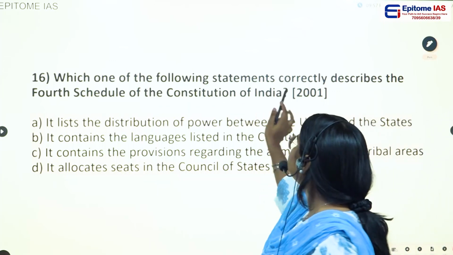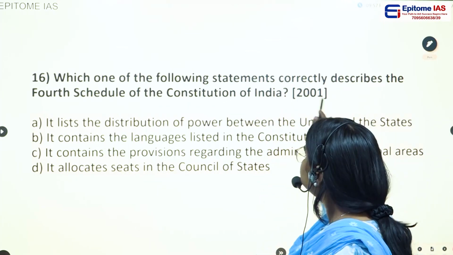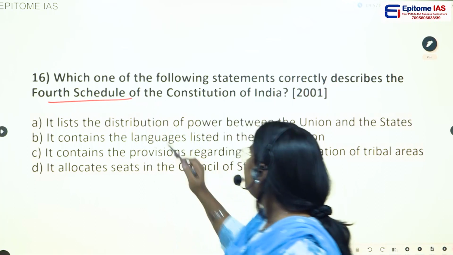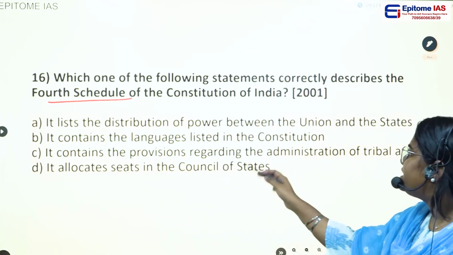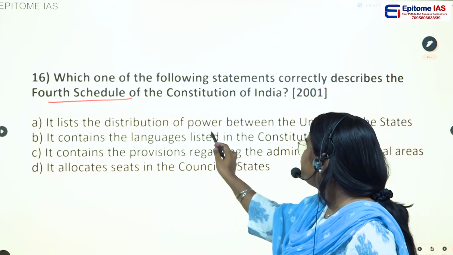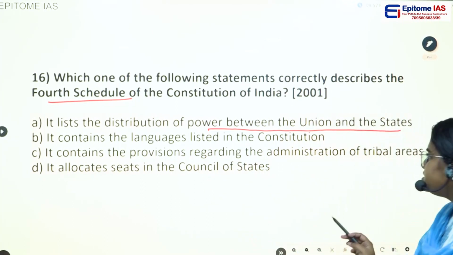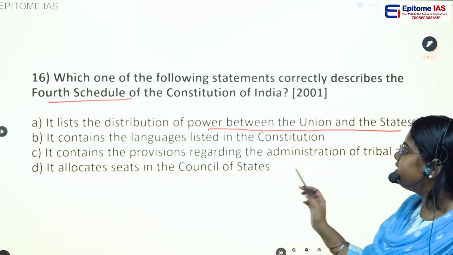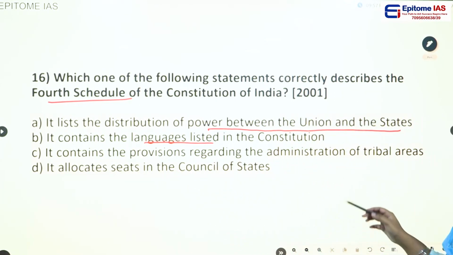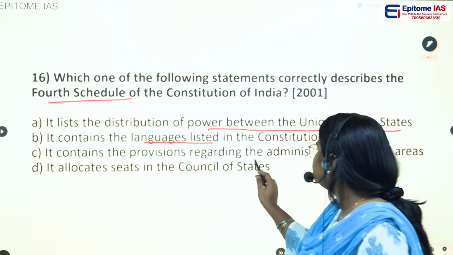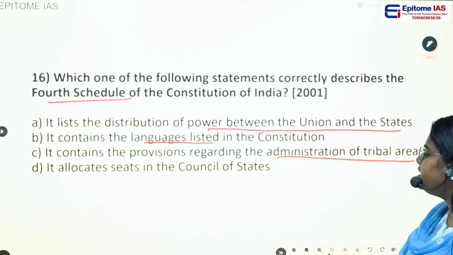Which one of the following statements correctly describes the fourth schedule of the Constitution of India? Option A. It lists the distribution of powers between the union and the state. Option B. It contains the languages listed in the Constitution. Option C. It contains the provisions regarding the administration of tribal areas.